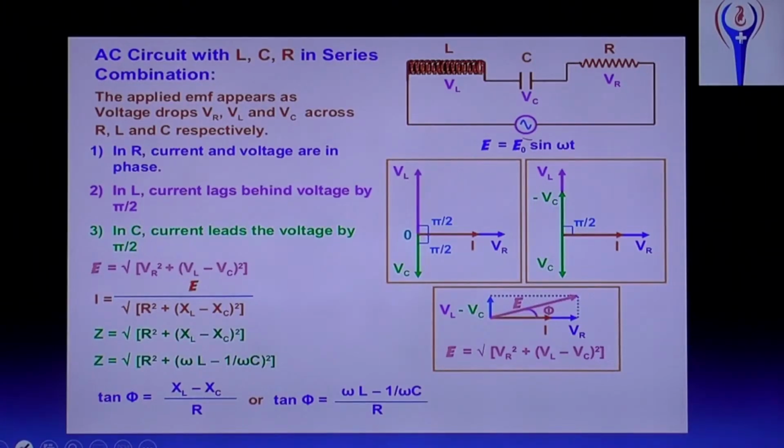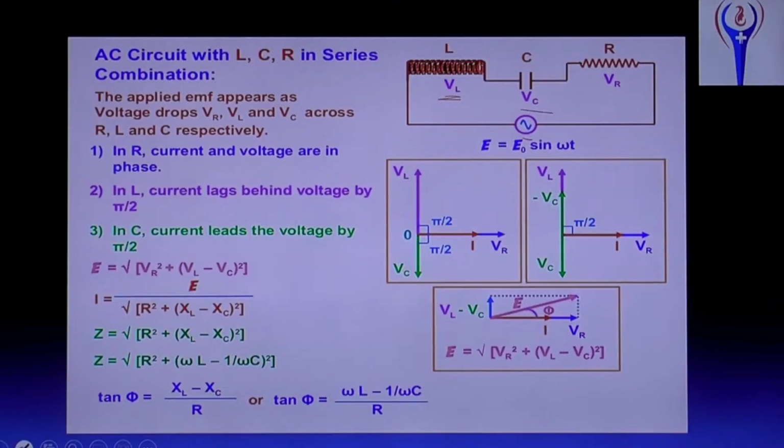Then the applied EMF appears as voltage drops VR, VL and VC across R, L and C. VR is the voltage drop across the resistor, VL across the inductor, and VC across the capacitor. In a resistor, current and voltage are in the same phase, so the phase difference is 0. In an inductor, current lags behind the voltage, or voltage leads the current, by pi by 2.